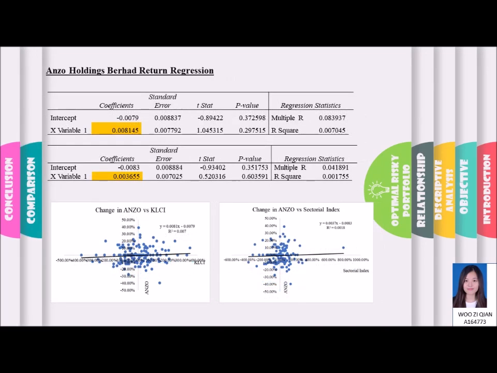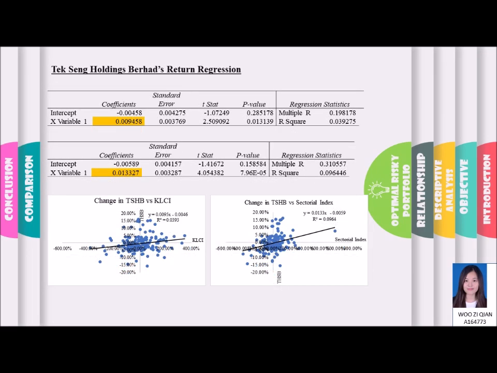Enzo stock price rises by 0.0081 when the KLCI index increases by 1. An increment in the sectorial index will increase the Enzo stock price by 0.0018. The beta and alpha estimates of Enzo shares with both indices are statistically insignificant. Observe that there is an average 0.0095 increase in THSP stock price with an increment of 1 in the KLCI index. Also, an increase in the sectorial index will cause the THSP stock price to increase by 0.0133. Both beta estimates are statistically significant, but both alpha estimates are insignificant.